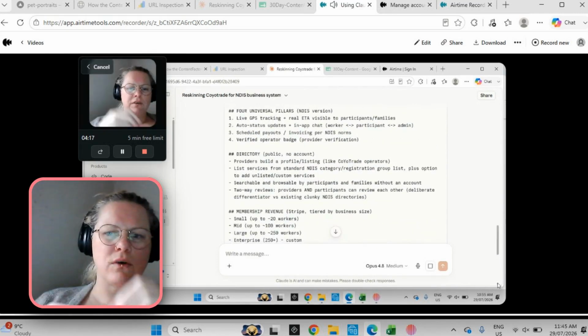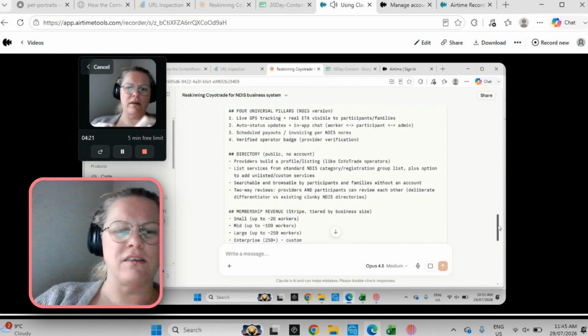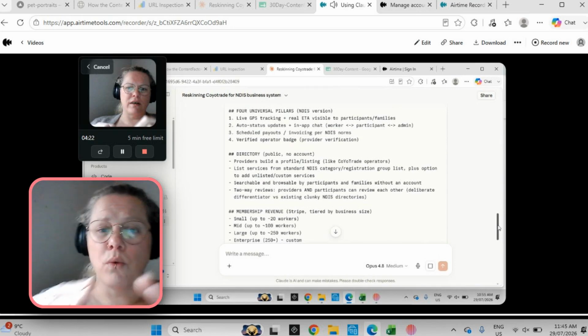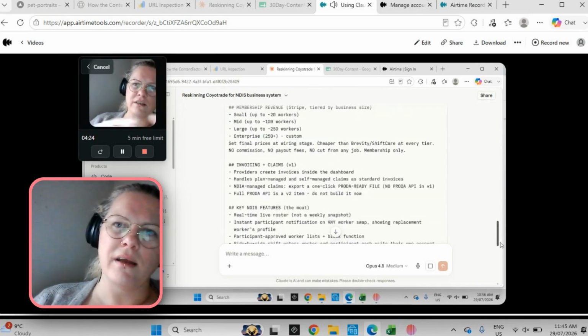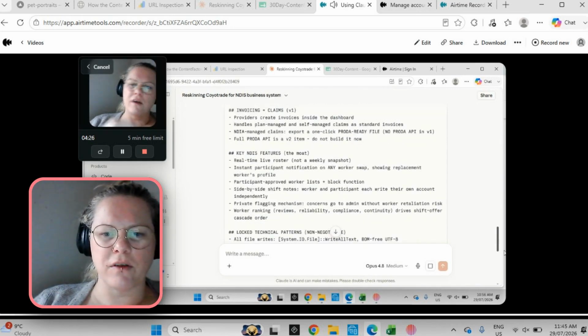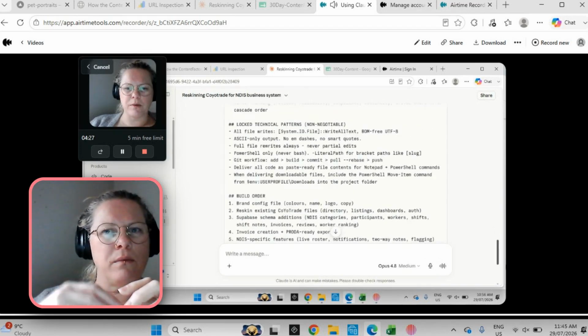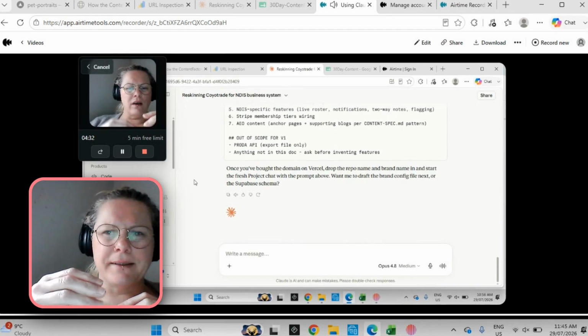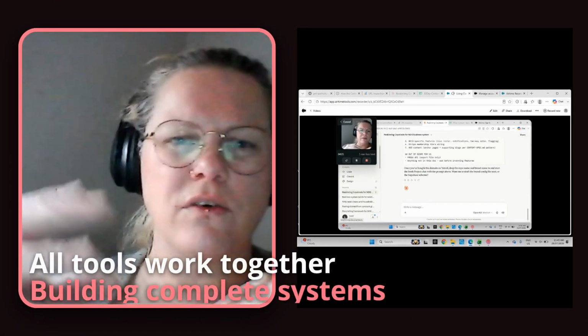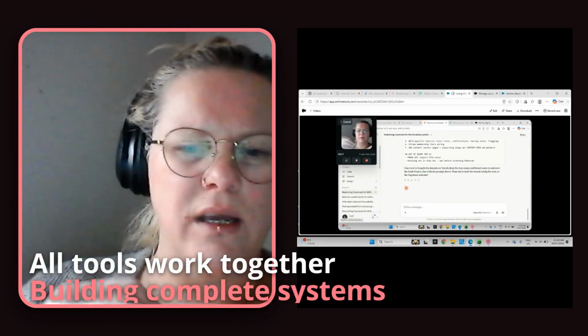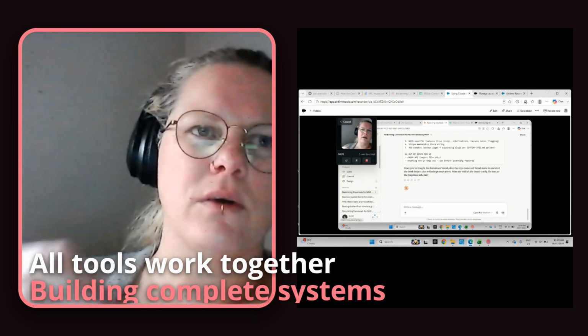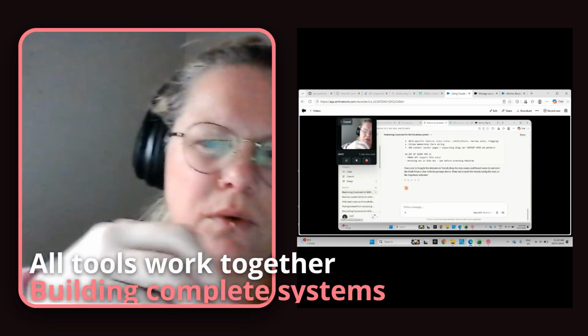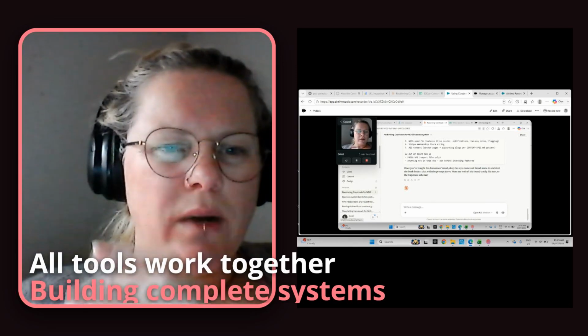When I've used just Claude AI by itself, it was one step at a time, very consuming, and I had to really specifically know what I wanted to tell it. I've only used projects a couple of times. They're all good and they're all also a little bit restrictive, so I use all the bits together to create the things that I want to create as easily as possible, because it is a big job when you're creating business systems.